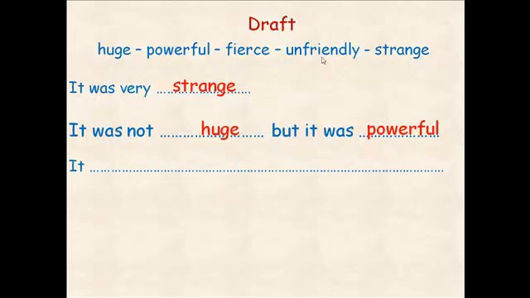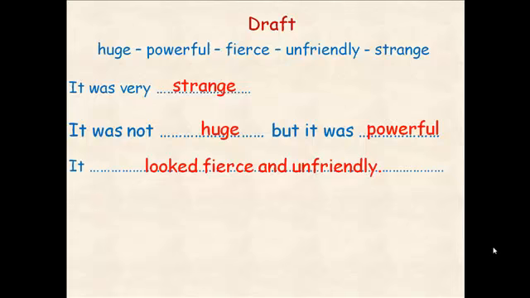Do they relate to each other? It looked fierce, so it was friendly? No, it was not friendly. So here we are going to connect between them using what? Yes, using and. So what you are going to say? It looked fierce and unfriendly. Great. Now, let's read them again. So it was very strange. It was not huge, but it was powerful. It looked fierce and unfriendly.